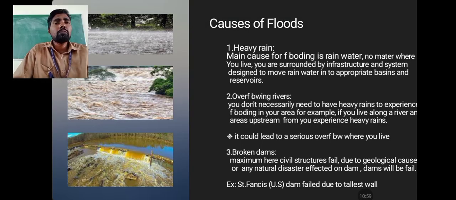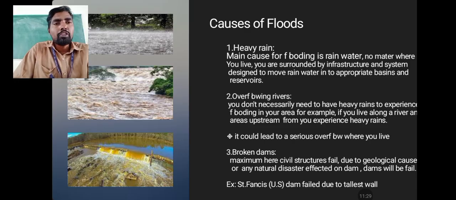So one more definition point of explanation, heavy rains. The main cause of flooding is rainwater. No matter where you live, you are surrounded by infrastructure and systems designed to move rainwater into appropriate basins and reservoirs. So heavy rain is one of the main causes of any flood. Wherever it may be, the entire surrounding area is simply overlapped or submerged by flood water.